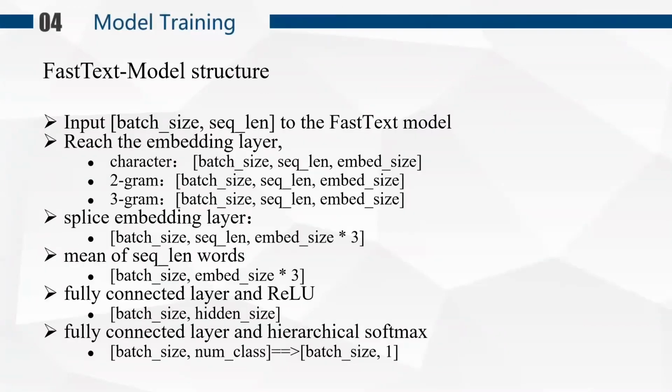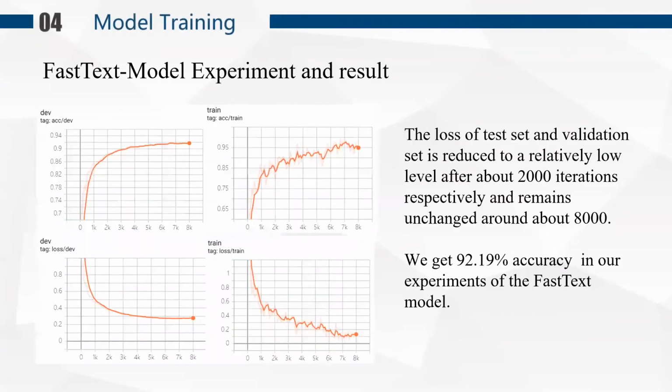And here is the FastText model structure. First we get the inputs to the FastText model, and then reach the embedding layer and splice the embedding layer. Then we get the mean of the words and feed it to the fully connected layer and ReLU function. And lastly, we feed it to the fully connected layer too and get the hierarchical softmax to get the result.